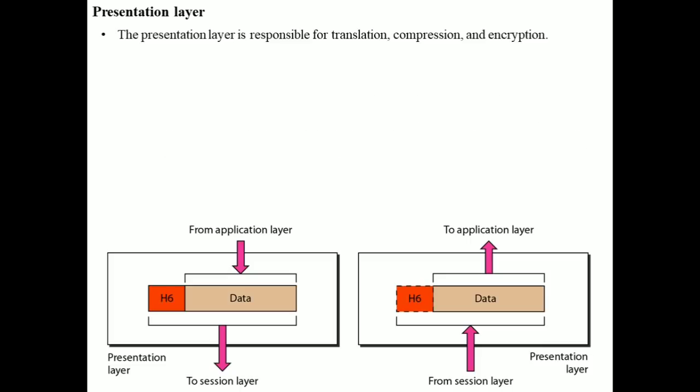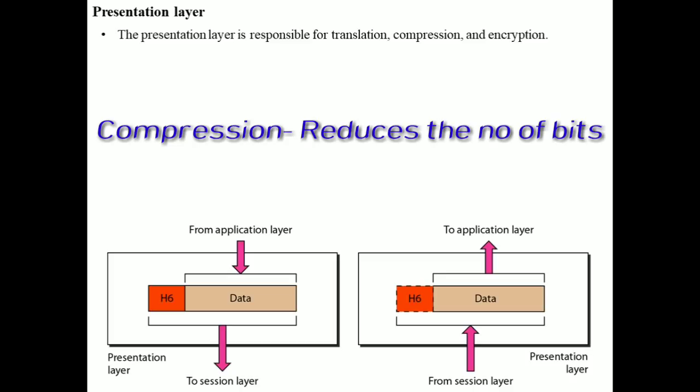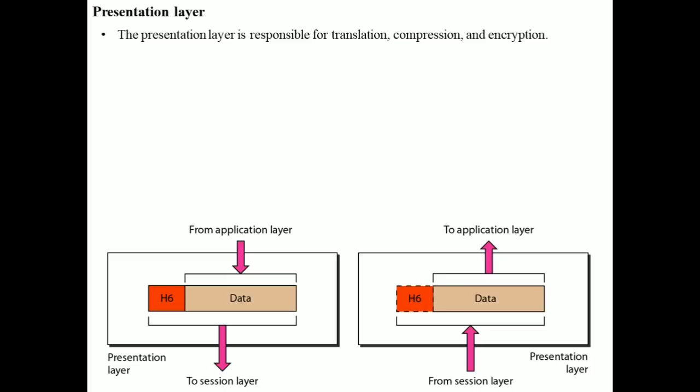And the last one is compression. Data compression reduces the number of bits contained in the information. Data compression becomes very important in the transmission of multimedia data, which is nothing but text, audio and video. So this is how the presentation layer is going to work.